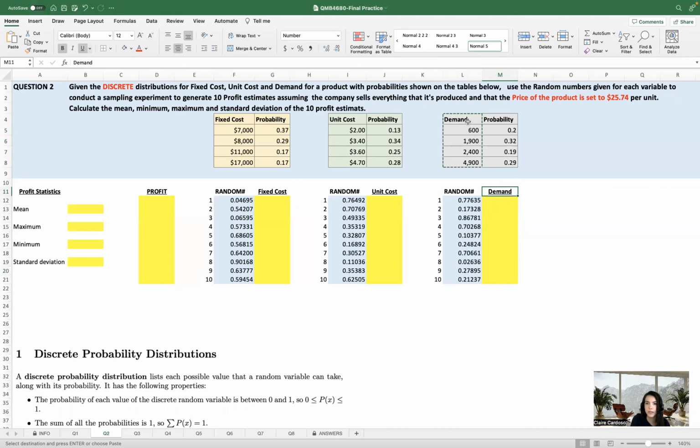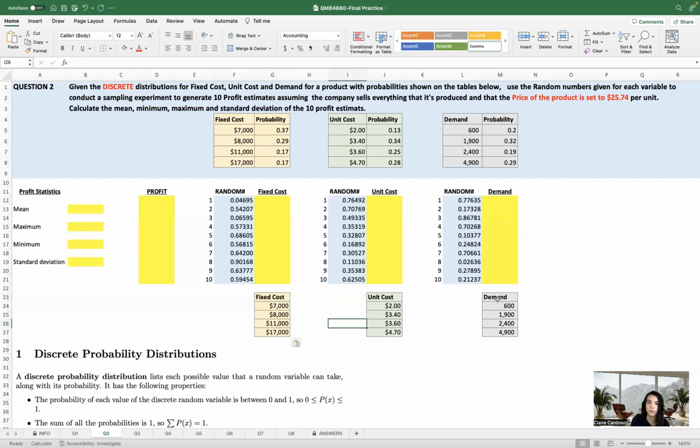I'm going to put the demand column right here below this column as well. So very organized. We're not going to get lost this way. The unit cost I'm grabbing from here, going to place it below the output for unit cost. And then the fixed cost amounts, I'm doing the same. I'll place them below the fixed cost output.